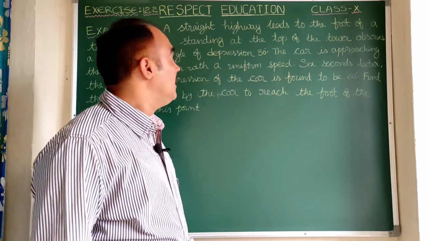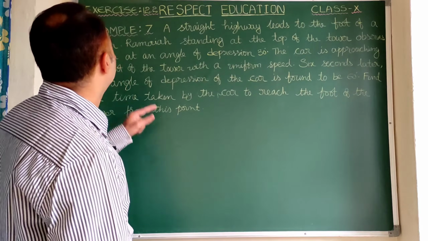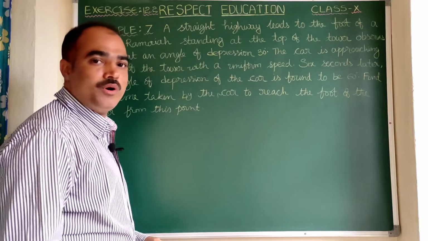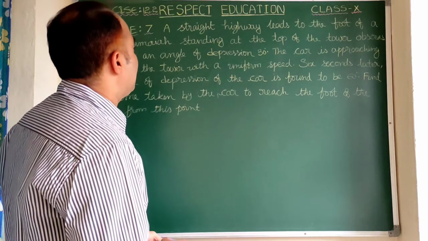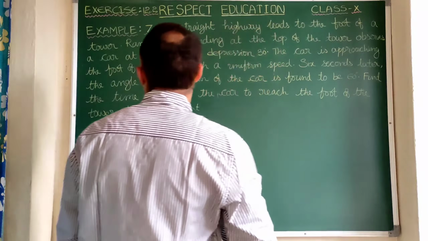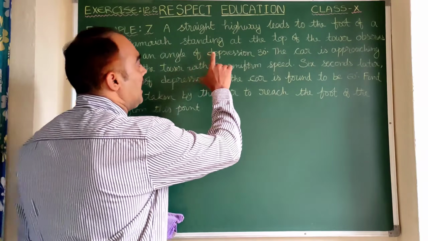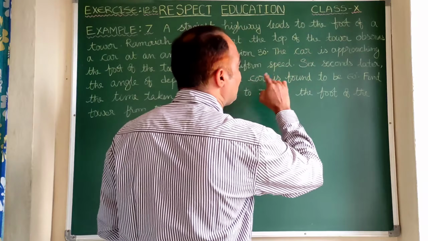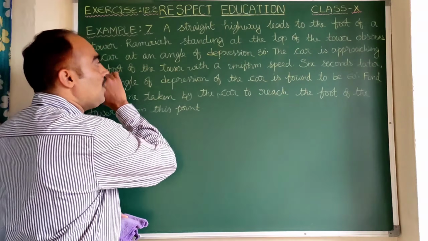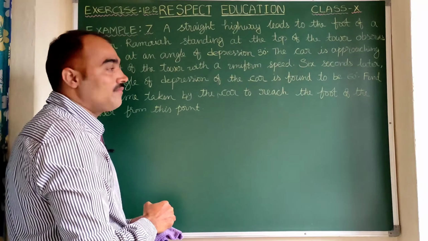Now we see example 7, which comes before exercise 12.2. A straight highway leads to the foot of a tower. Ramaya, standing at the top of the tower, observes a car at an angle of depression 30 degrees.